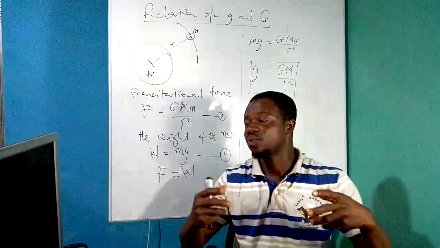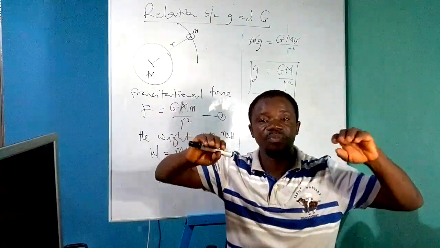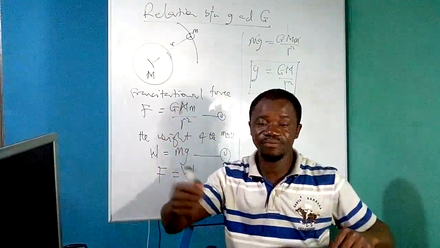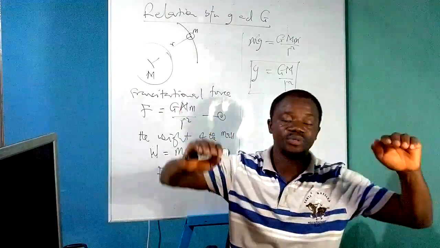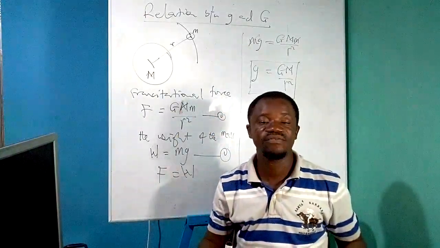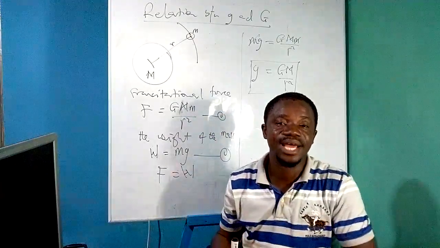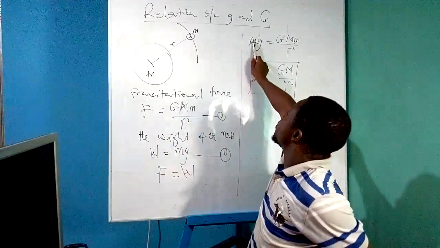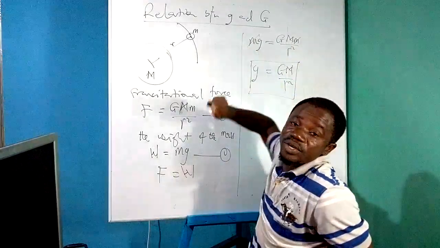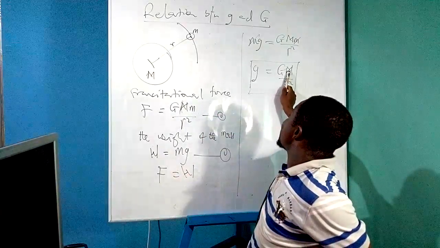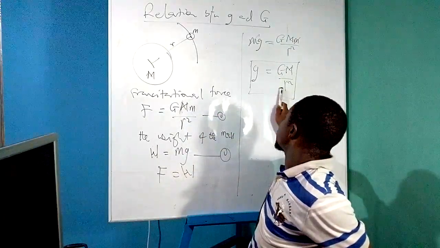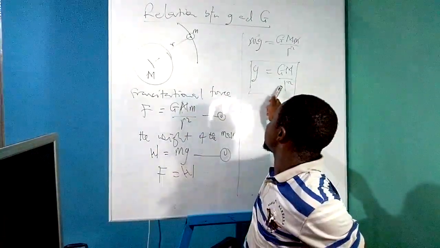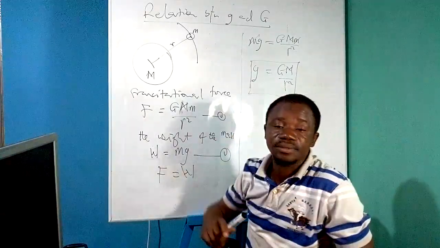Alright? What he did was that he picked two different masses, he positioned them on a very tall building, and then he let somebody time for him the time it would take the two objects to hit the ground. And he found out that the two objects hit the ground at the same time. Why? Because they fall with a constant acceleration, which is independent of the masses of the two bodies that are moving. So that acceleration depends on only the mass of the Earth, the universal gravitational constant, and the distance. Since they were positioned at the same height, the distance is the same. So that is constant. Good.